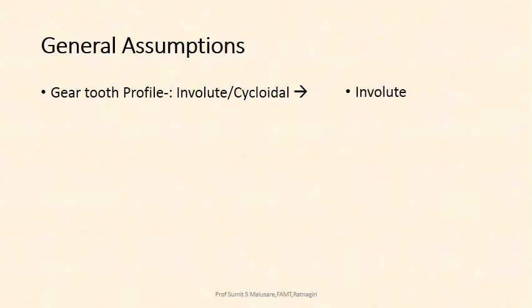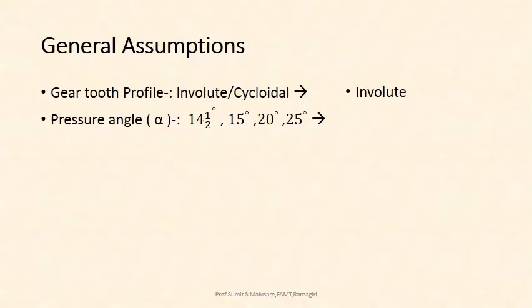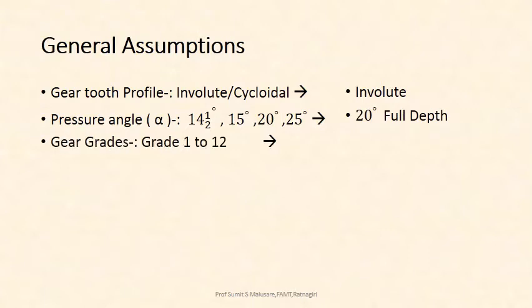Next, general assumptions. First of all, gear tooth profile. All of you know there are two types of gear tooth profiles, involute and cycloidal. We have already discussed the advantages of both, but for simplicity and cost we go for the involute profile. Then pressure angle: there are 4 standard pressure angles, 14.5, 15, 20 and 25 degree. For quality and cost we go for 20 degree full depth involute teeth.